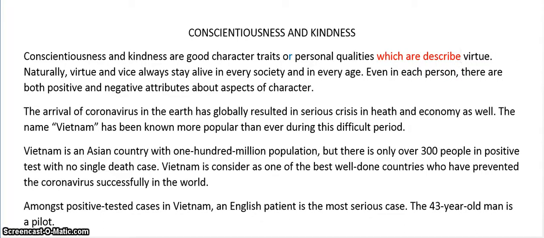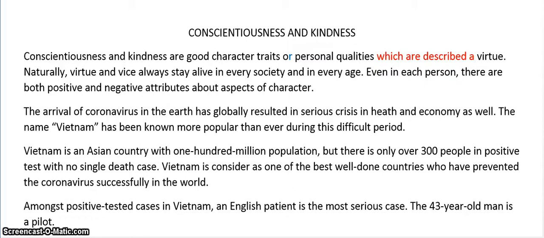We've got the subject, which is linked by the word which. So which is linking it back to these good character traits. So which are described. We're using the past participle there because we're using the passive. And which are described.